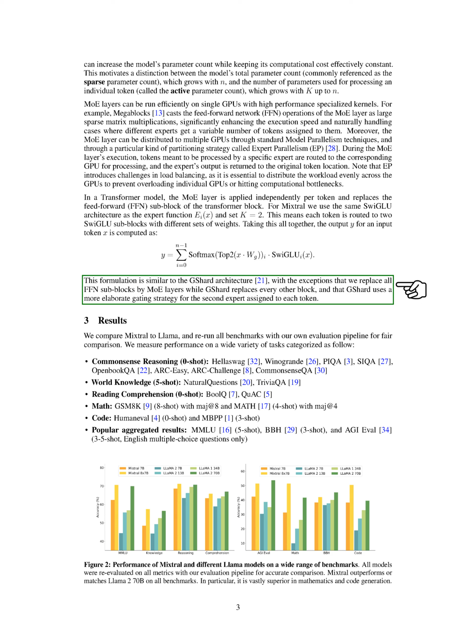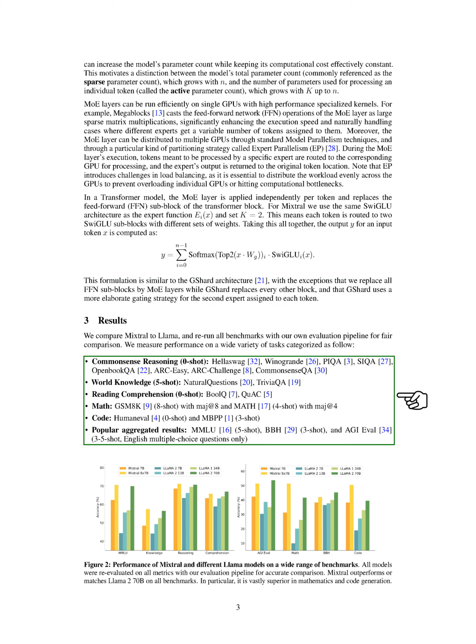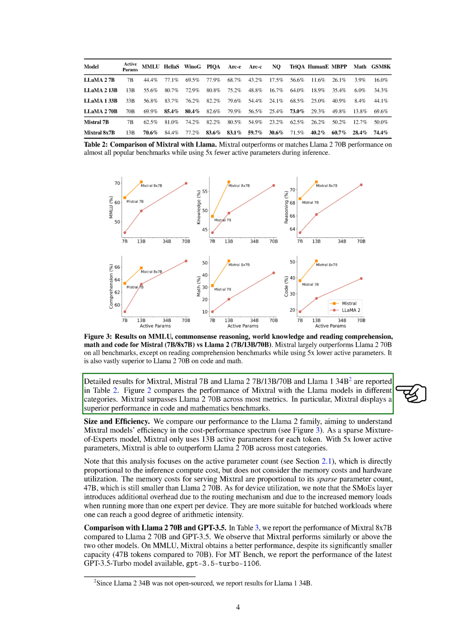Section. Results. We've compared our model, Mixtral, with another model called Llama, using a variety of tasks to measure their performance. These tasks include common sense reasoning, world knowledge, reading comprehension, math, and coding. We also used popular aggregated results for comparison. In our tests, Mixtral outperformed Llama in most areas, particularly in coding and math.